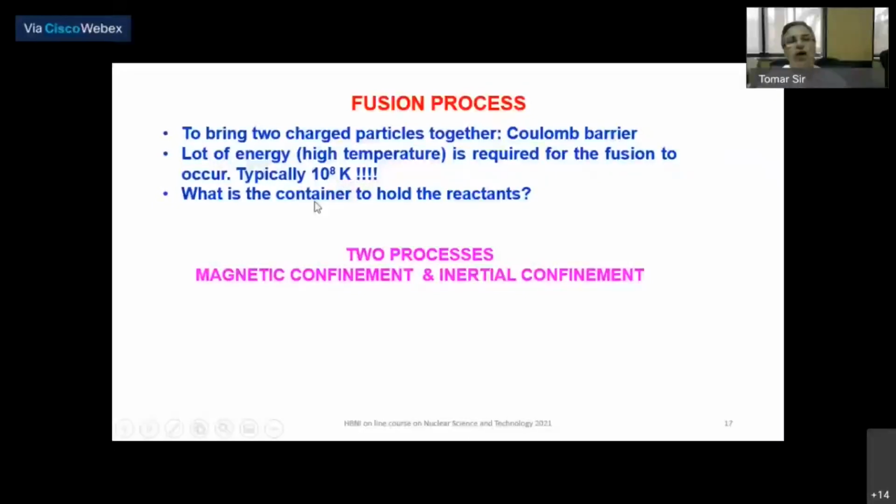And so if you want to have a container to hold the reactants, it's a challenge to have a container which would withstand this kind of temperature. So in this process, there have been two approaches: magnetic confinement and inertial confinement. Essentially, when you have the deuterium gas at this temperature, it is a plasma, so you have to confine it. You cannot have a container which will withstand this high temperature. So you have to confine the plasma, or the fuel at high temperature. There are two approaches: inertial confinement and magnetic confinement.